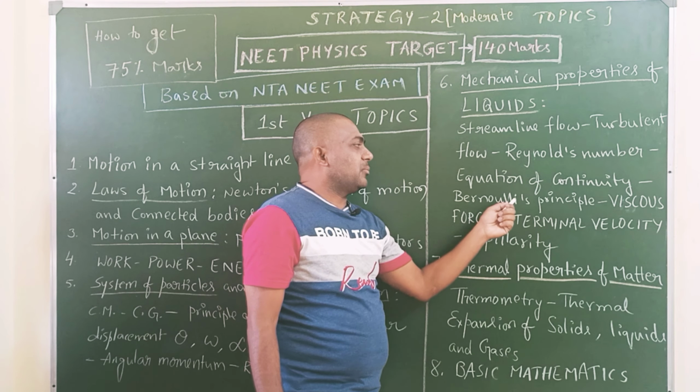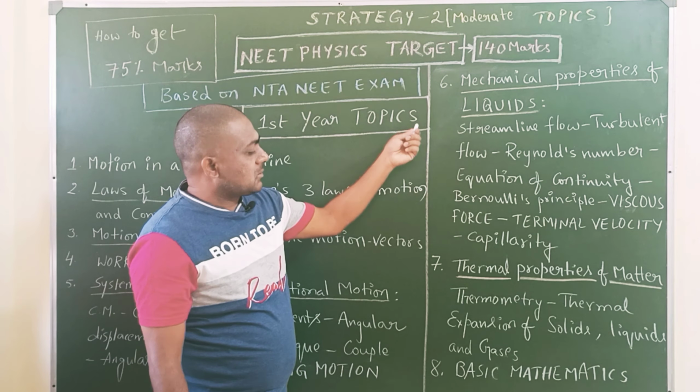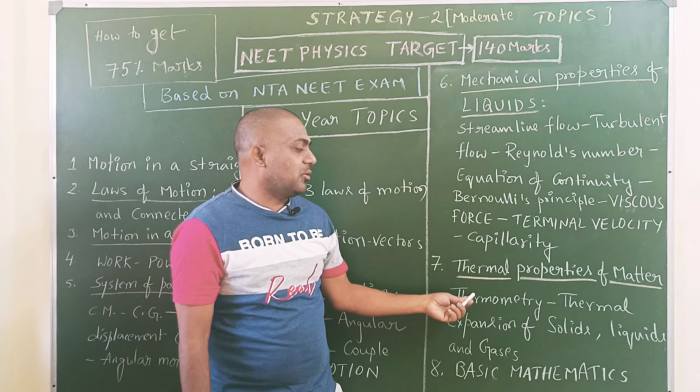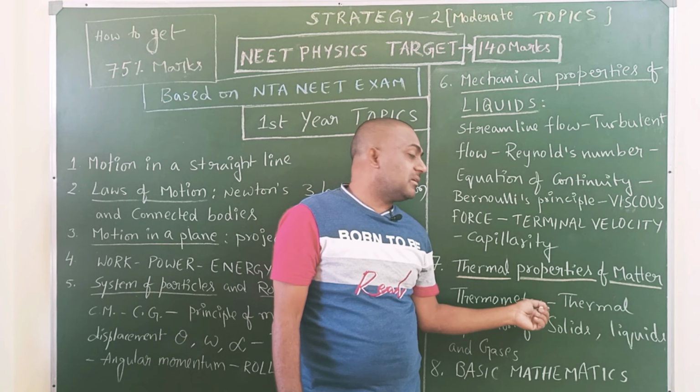This one is a little bit moderate. Then the 7th and last topic: thermal properties of matter. Thermometry, meaning different scales and the relation between the scales. Next, thermal expansion of solids, liquids and gases. Just read these topics. Thermodynamics and KTG were covered in strategy 1. So by reading these topics, we can reach 140.